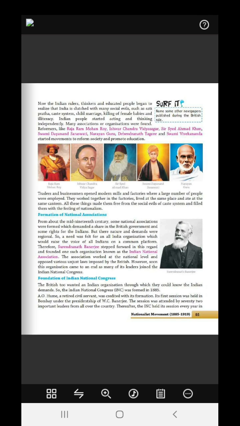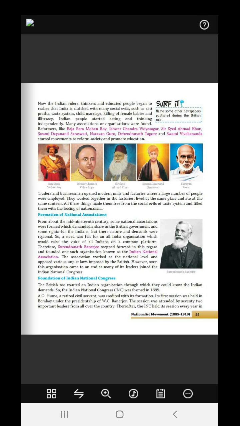But their nature and the demands were regional. So need was felt for all Indian organizations to raise their voice for all Indians on a common platform. So they decided that we will make a common platform, and we will march up together, and they will talk about all the Indians, the common policies or the common rights that all the Indians require.